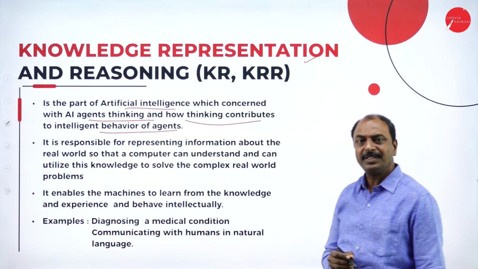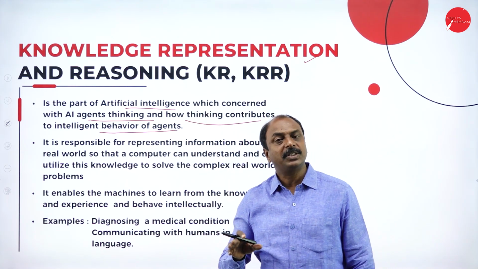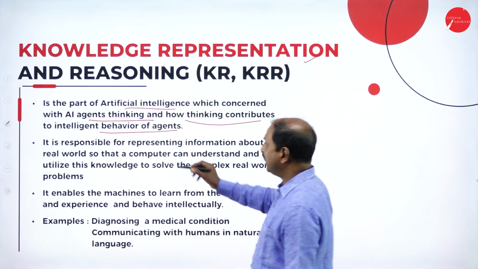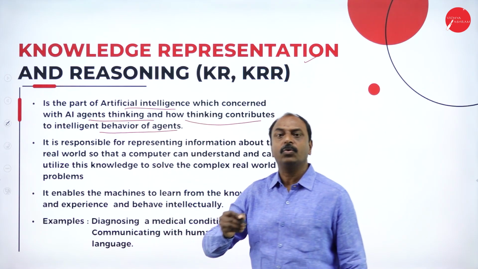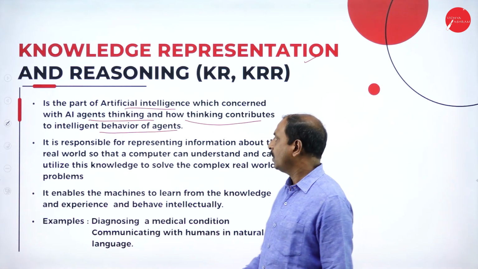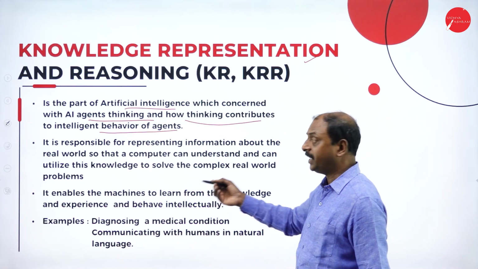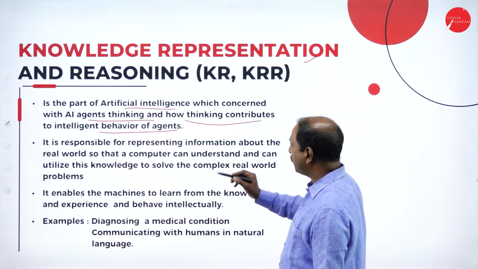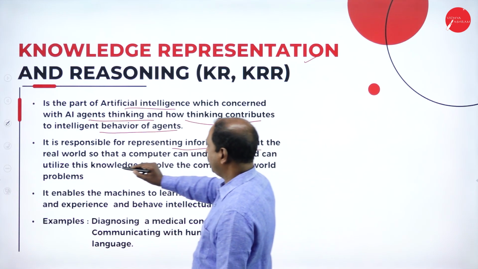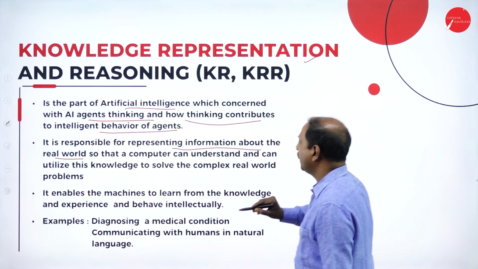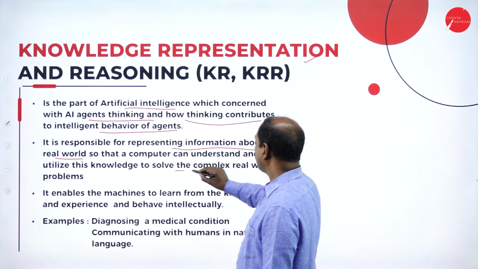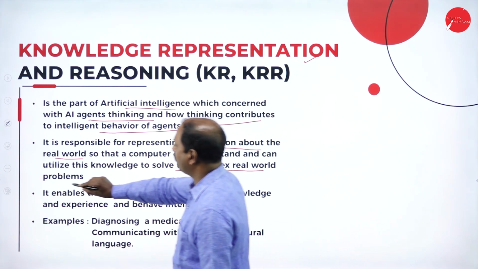So here we are representing the thinking capacity of AI and how we are going to convert this into intelligent behavior, or how we are going to implement the thinking capability of a machine, of an AI system or an agent. So here it is responsible for representing information about the real world so that a computer can understand and can utilize this knowledge to solve complex real world problems.